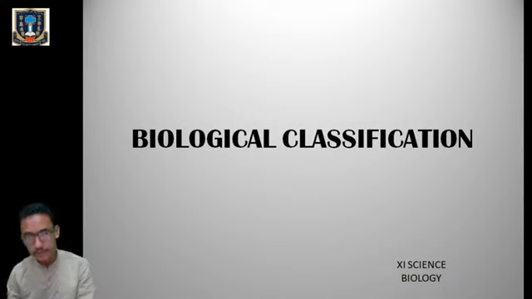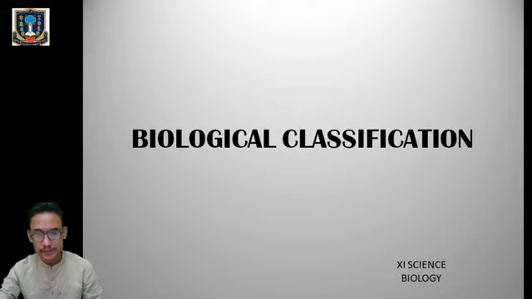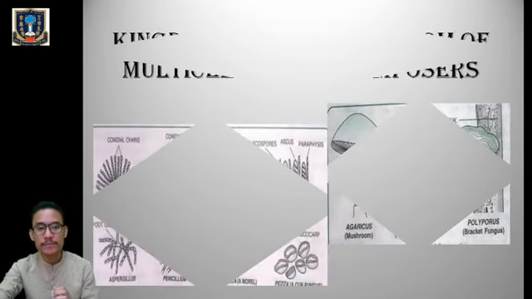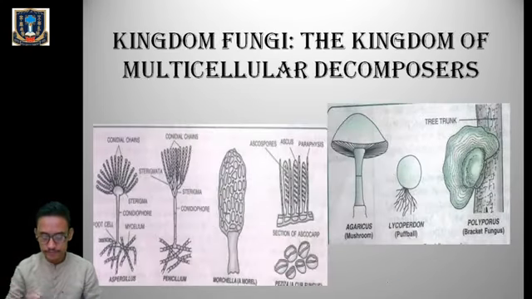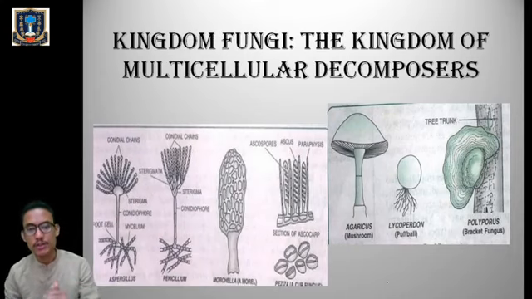Welcome to biology class. We are in the chapter biological classification, and today we are going to begin with the new kingdom, that is kingdom fungi, also known as the kingdom of multicellular decomposers.